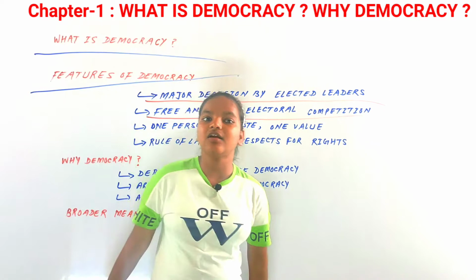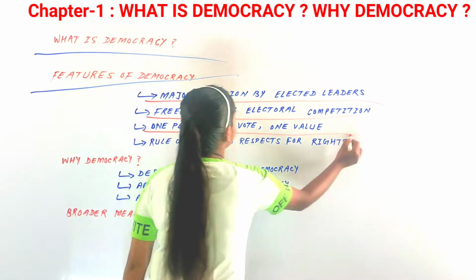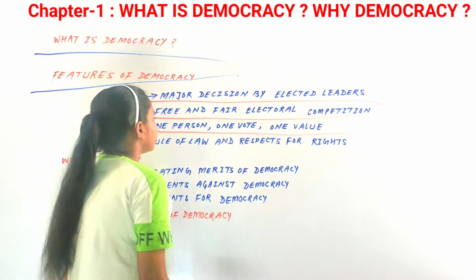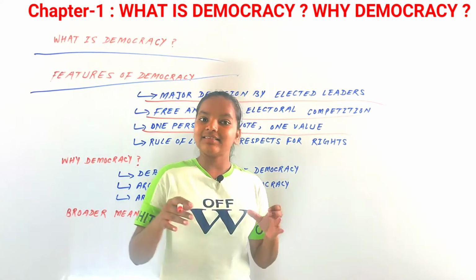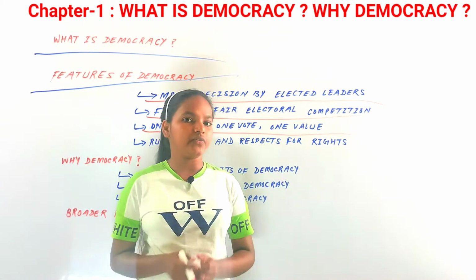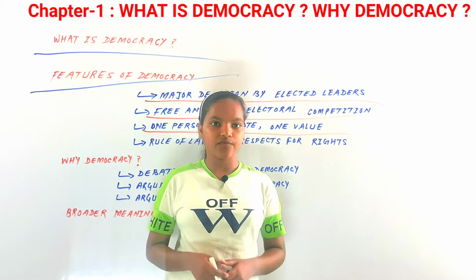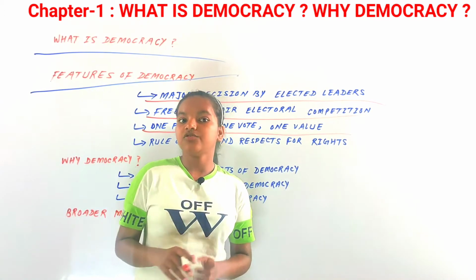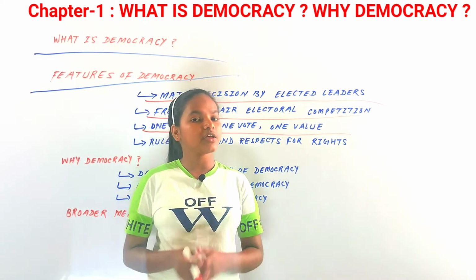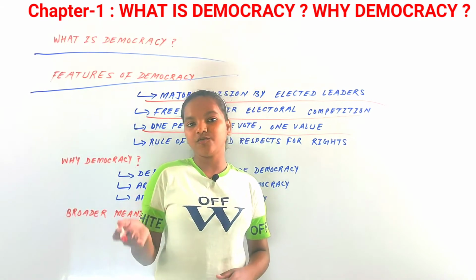Now the third feature of democracy is one person, one vote and one value. Now let us see some facts about some countries. In Saudi Arabia, till 2015, women did not have the right to vote. So the women of Saudi Arabia till 2015 did not have any kind of right to vote.